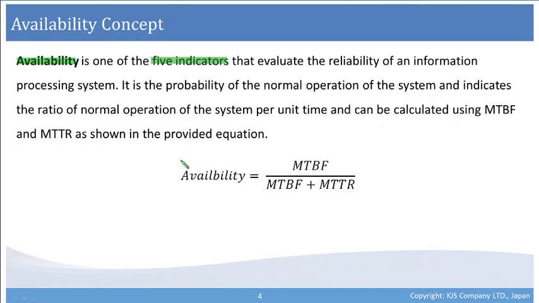So the equation is availability equals MTBF divided by the sum of MTBF and MTTR. So this means that the correct answer for the question is D.